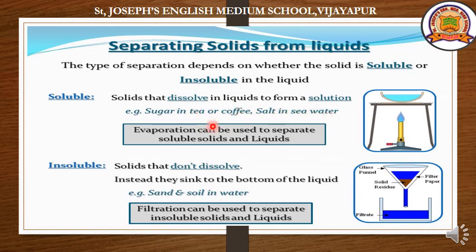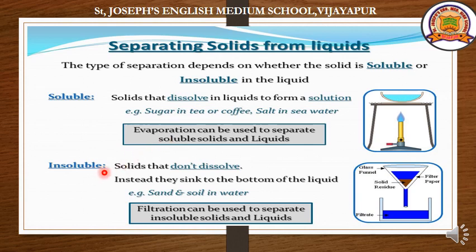Such things can be separated by the evaporation method. Evaporation can be used to separate soluble solids and liquids. By heating, the extra water will go out and only the solid substance is left over from the mixture. These are all soluble substances which can't be separated by hand, filtration or decantation.